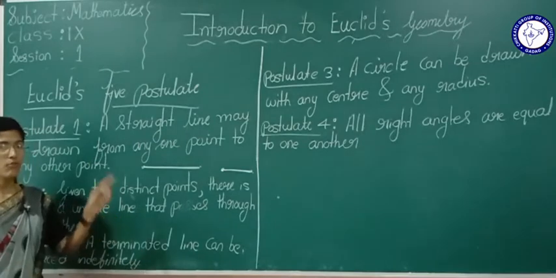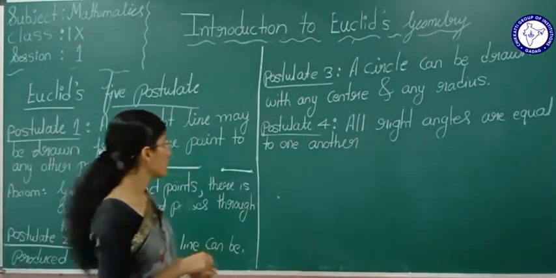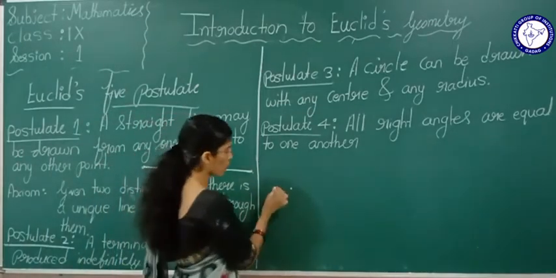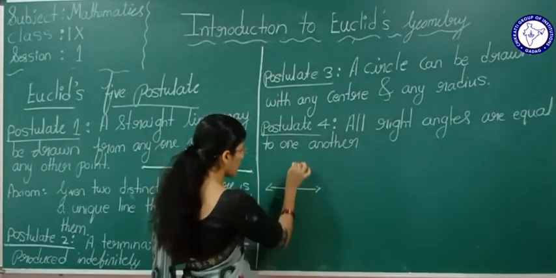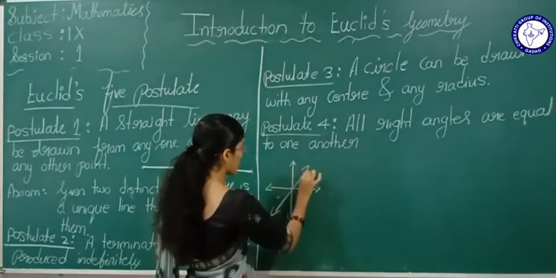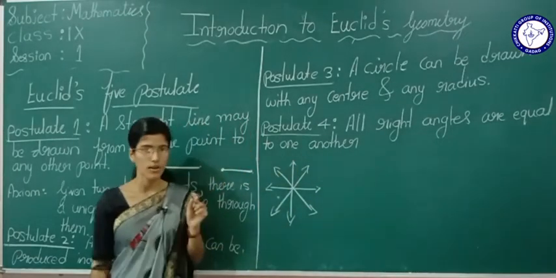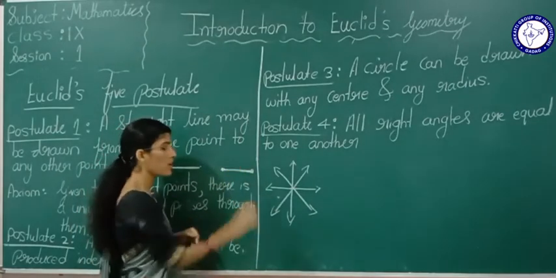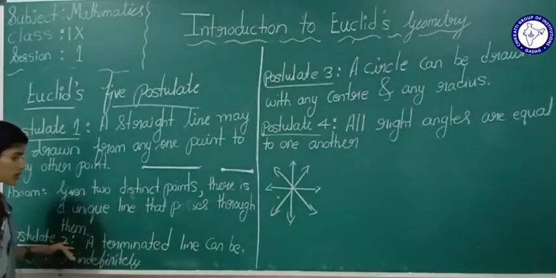Now see here, from 2 points we can draw one line. Suppose from one point, how many lines can we draw? We can draw an infinite number of lines. Yes or no, students? Infinite lines can be drawn from one point, but from 2 points we can draw a unique line. Okay. Now see here, postulate 2.